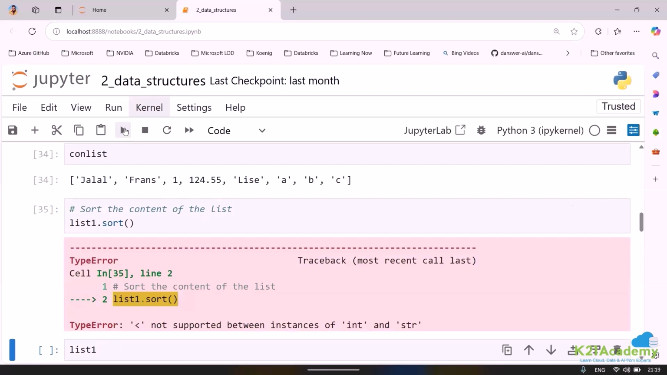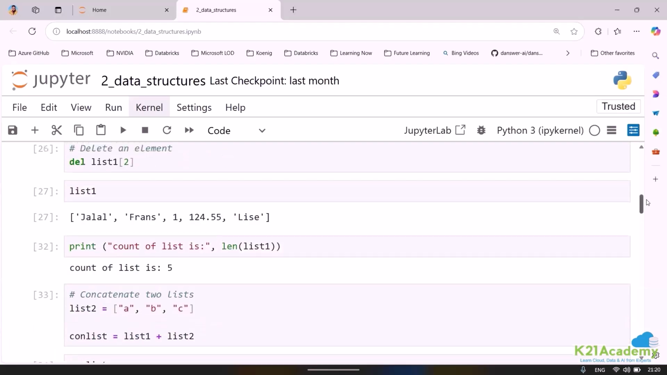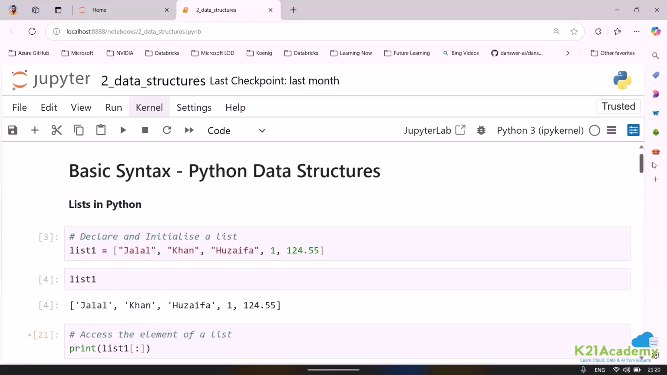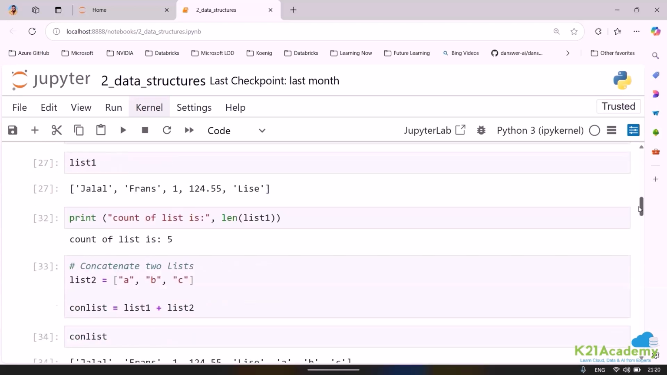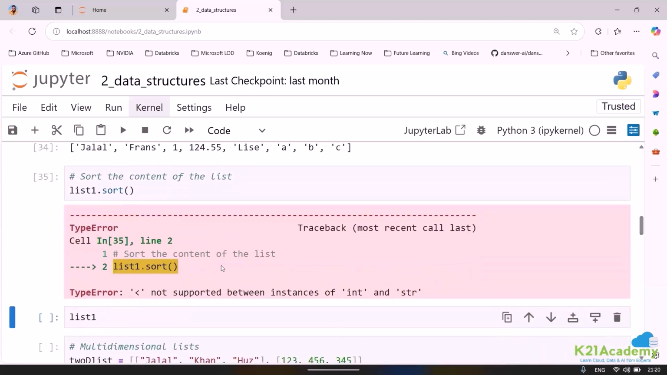Now always remember, for sorting, that is what I wanted to highlight. For sorting, it is important that you have all the instances either as string or as integer. Integer and decimal is okay, or you need to have string. But right now my sorting is not possible. Why is my sorting not possible? Because if I look into my list 1, what do I have in my list 1? I have a combination of string and integers. So that's the reason I'm getting this error.